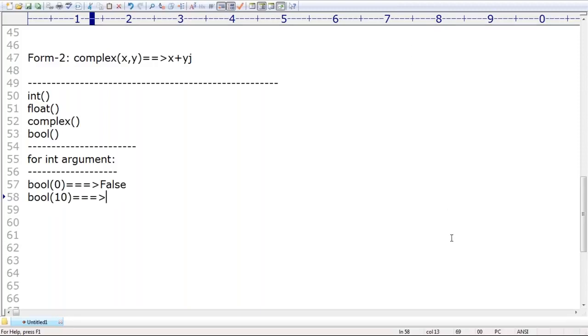Yes, good. The bool function we are using to convert into Boolean, the output is always either true or false, or error. There is no such terminology as 0B. What is the output you are going to get by default? Some people say error.